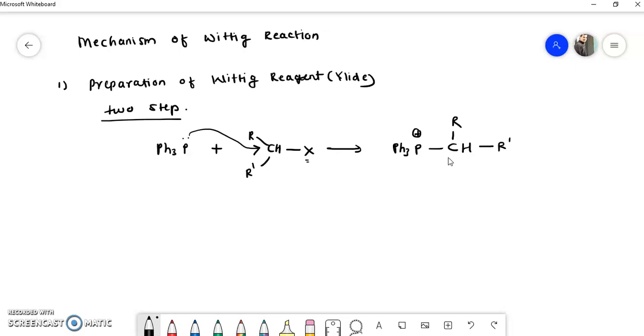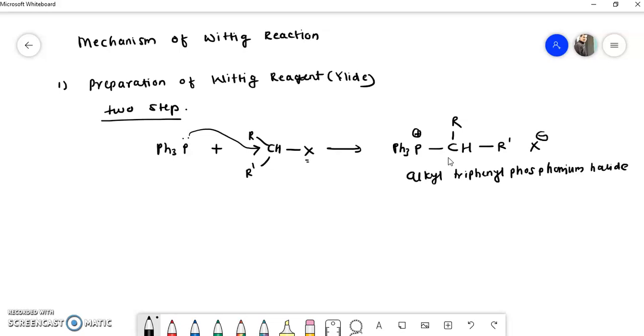In the surrounding there will be X minus to neutralize this positive charge. This is alkyl triphenyl phosphonium halide. So this forms in the first step.